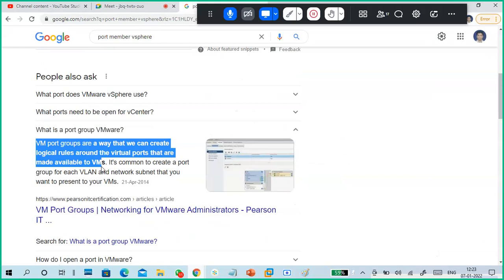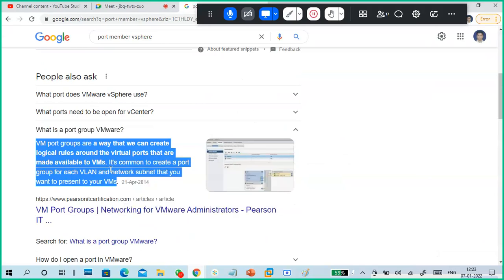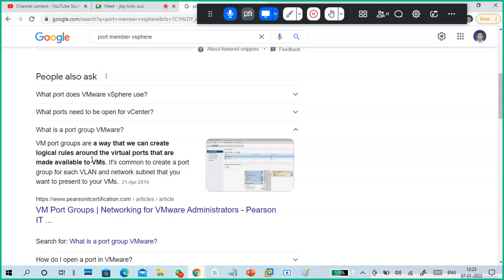This is important. Okay, this is another terminology. Port groups, how to assign.